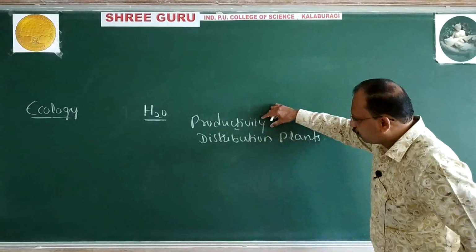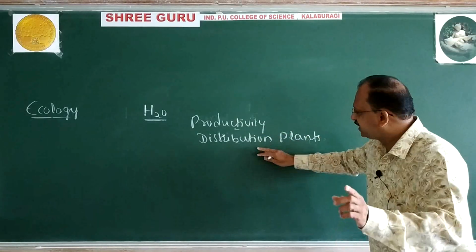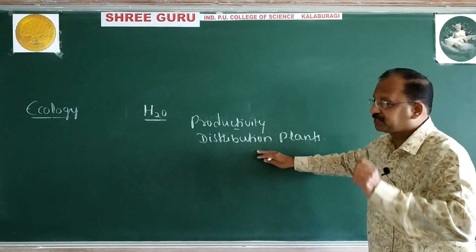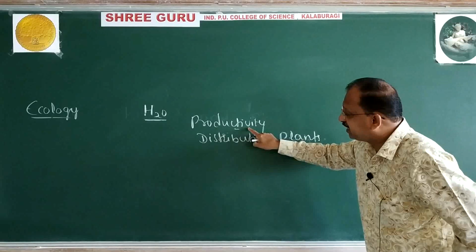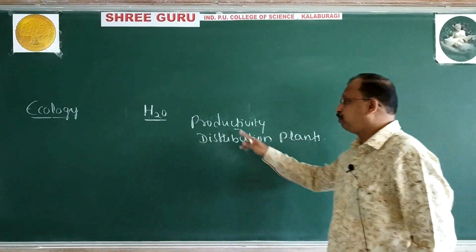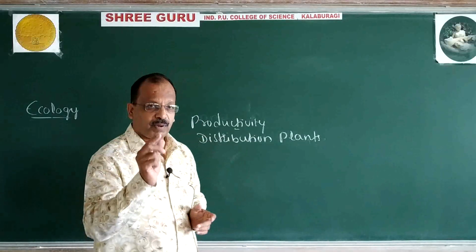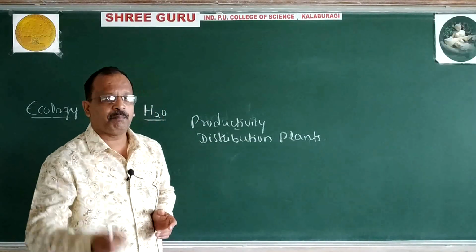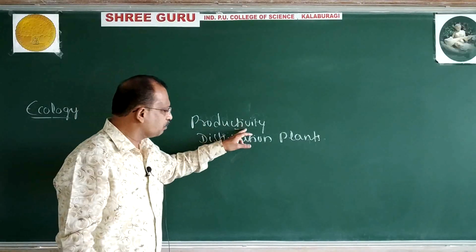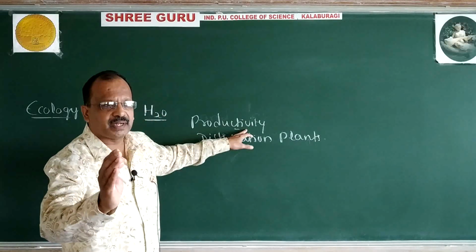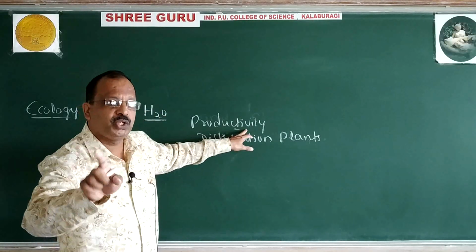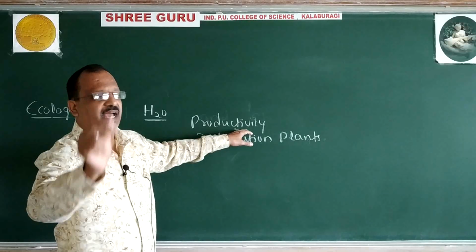Water will control productivity and distribution of the plants. Productivity is nothing but biomass per unit area per unit time.